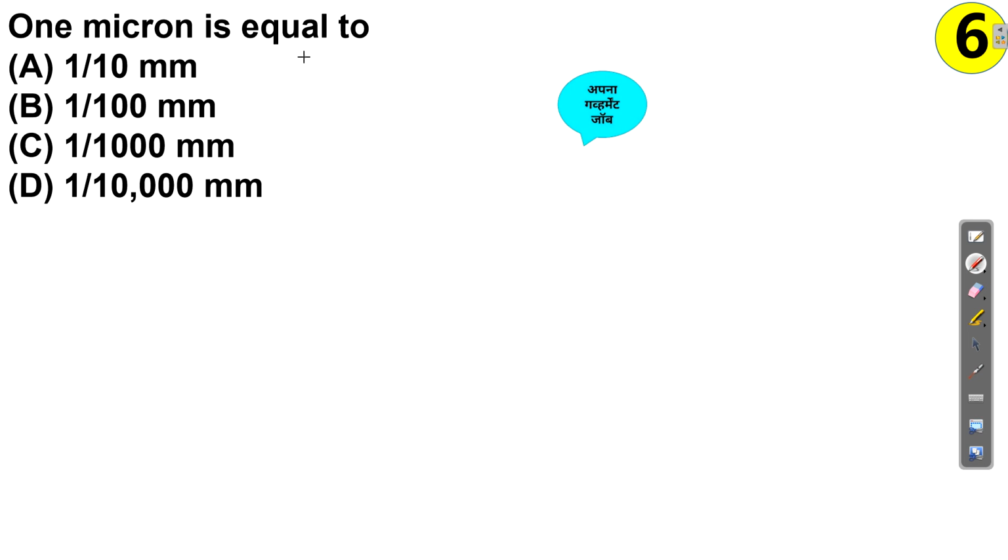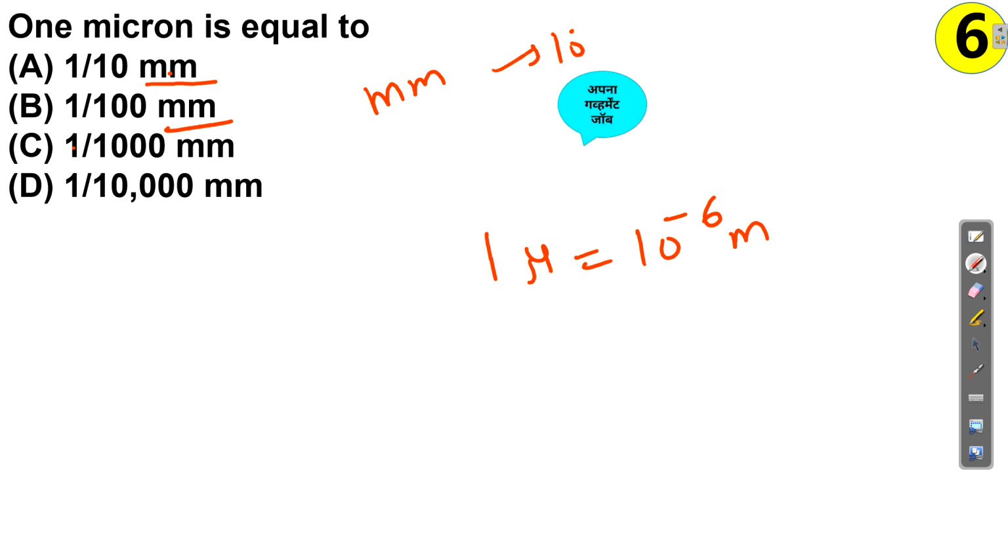Then 1 micro is equal to, now observe this carefully: 1 upon 10 raised to 10 mm, 1 upon 100 mm, 1 upon 1000 mm, and 1 upon 10,000 mm. So how will you solve this? You know already that 1 micro is nothing but 10 raised to minus 6. Now if you carefully observe the options, there is no option of 10 raised to minus 6 meter. The options are in millimeter, and you know that millimeter is nothing but 10 raised to minus 3 meter, right?